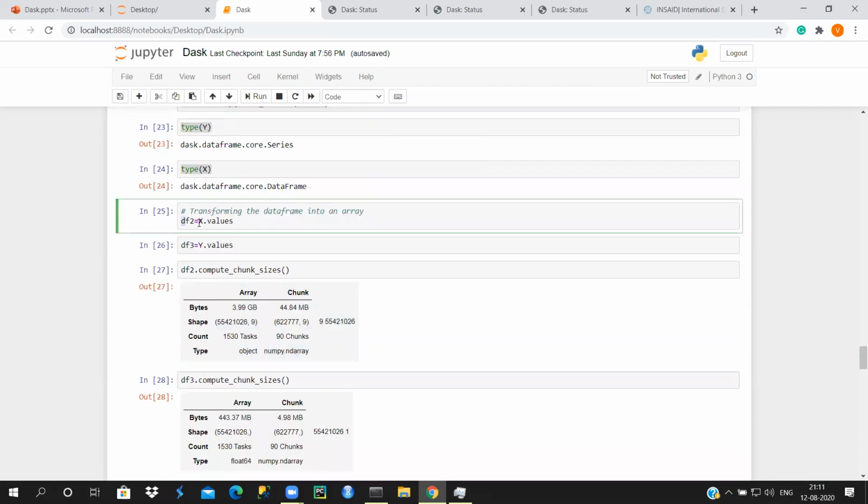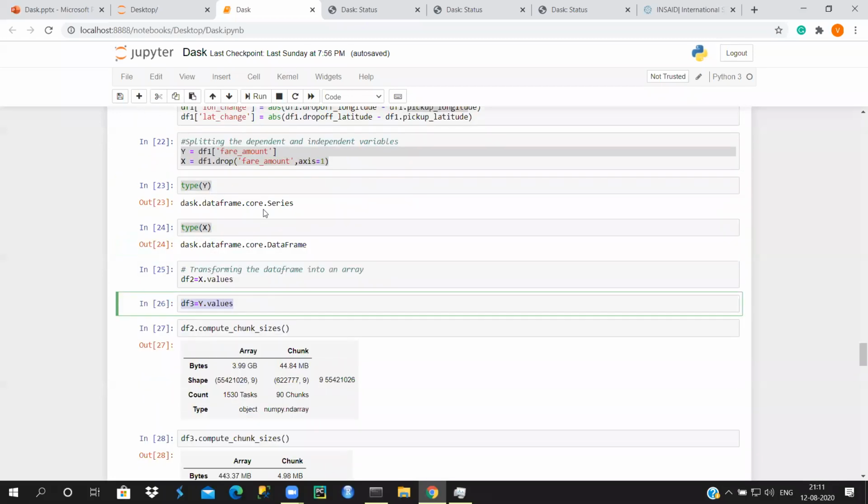So we create df2 equal to x.values, and df3 equal to y.values, converting them into arrays, because the computations happen in terms of arrays here. Dask is going to take up your arrays and then do the computation.